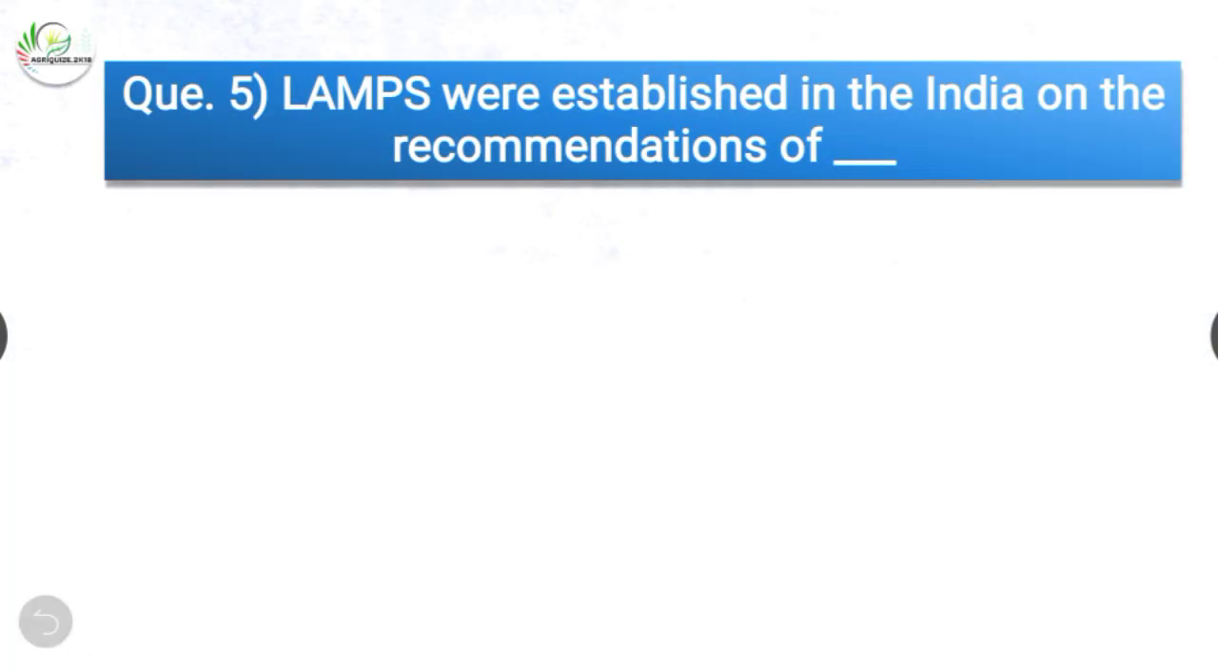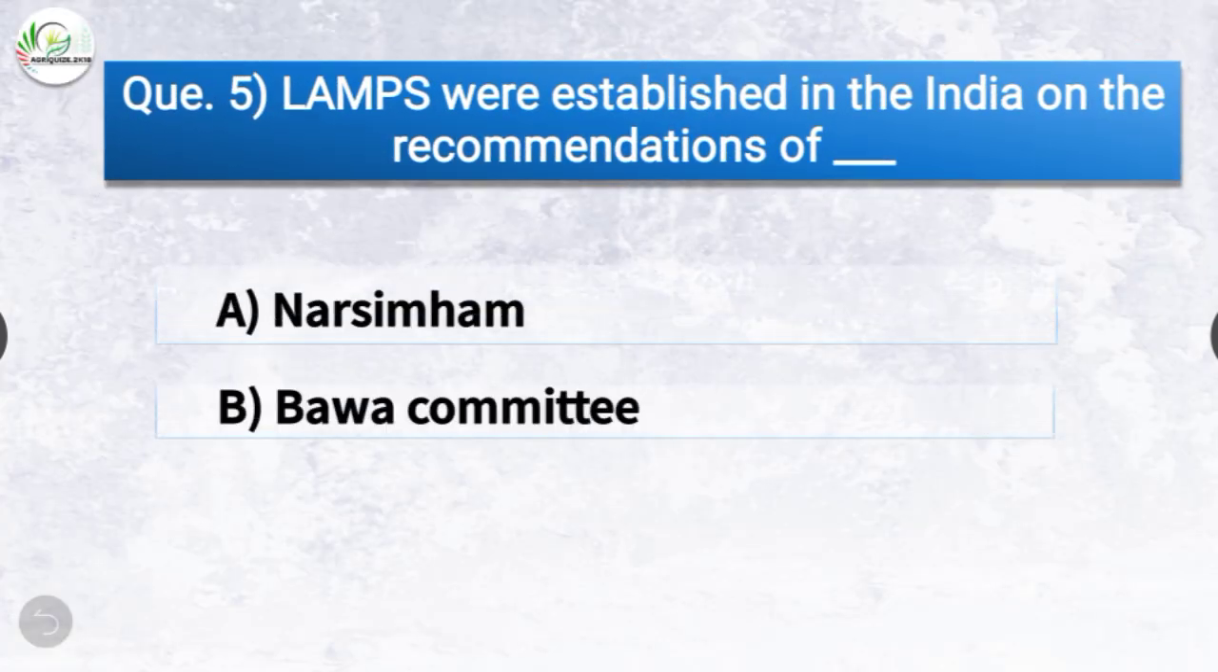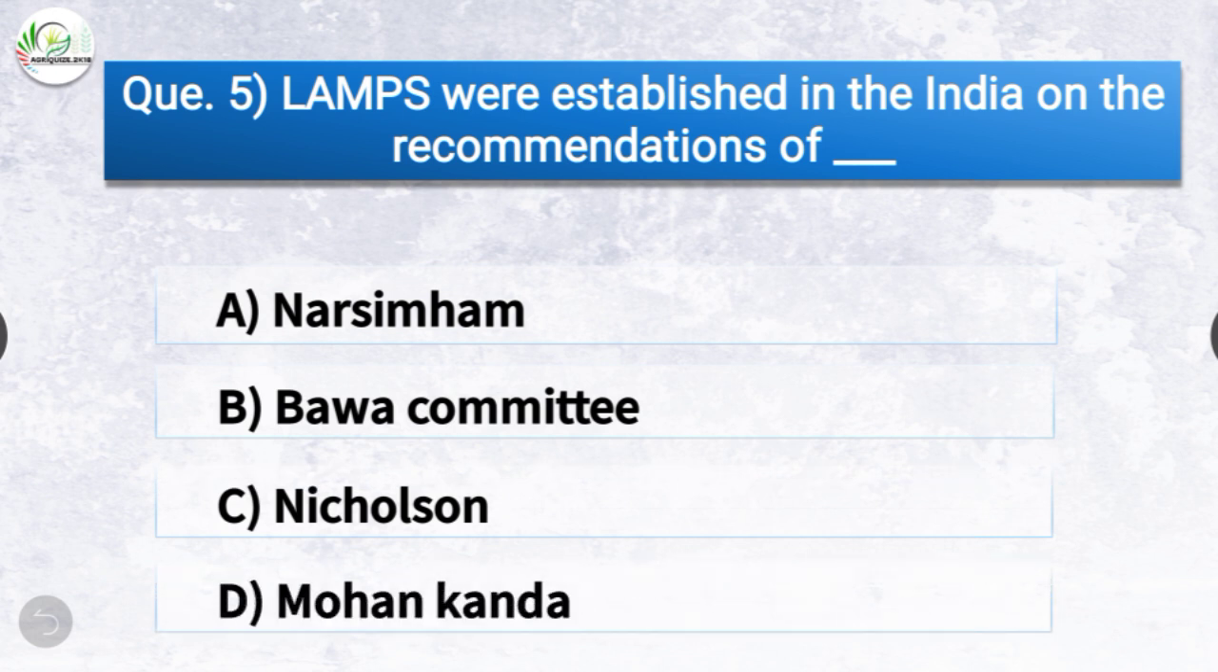Question number 5. LAMPs were established in India on the recommendations of dash. The options are Narsimhan, Bawa Committee, Nicholson or Mohan Kanda. The correct answer is option B, Bawa Committee. So LAMPs were established in India on the recommendation of Bawa Committee.